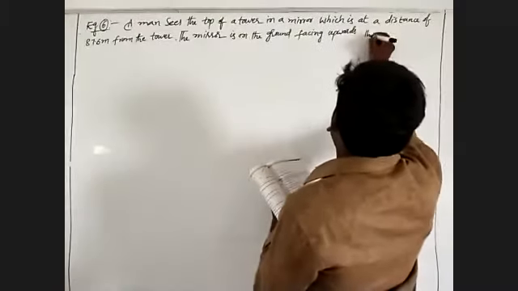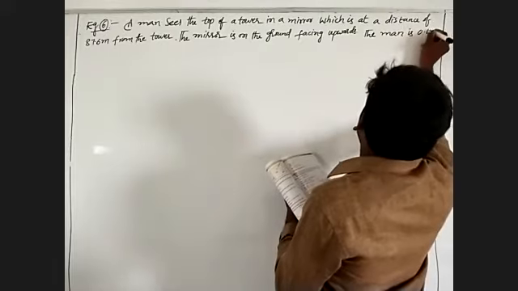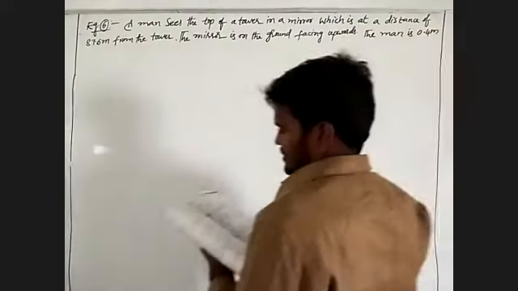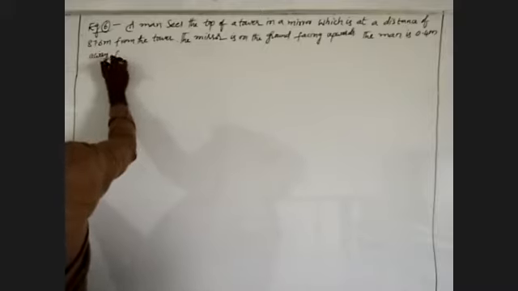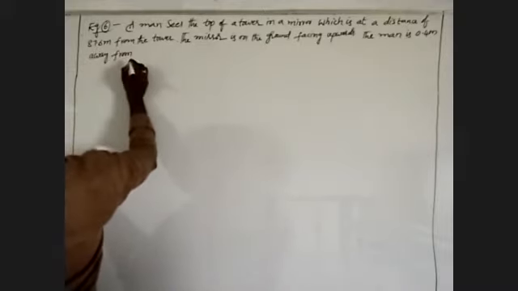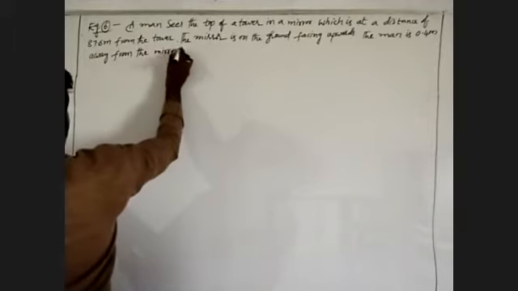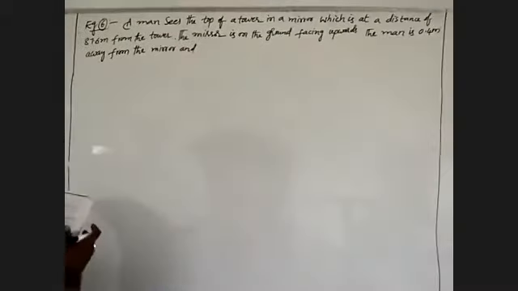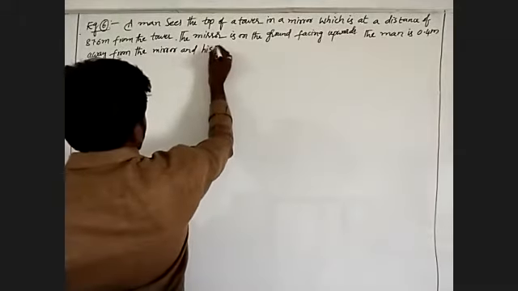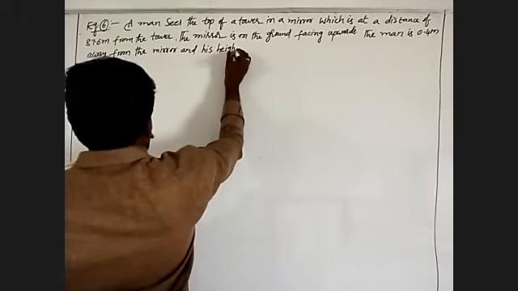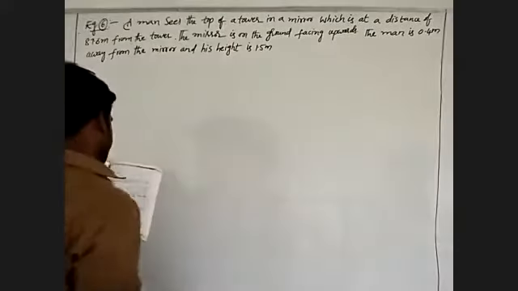The man is 0.4 meters away from the mirror and his height is 1.5 meters.